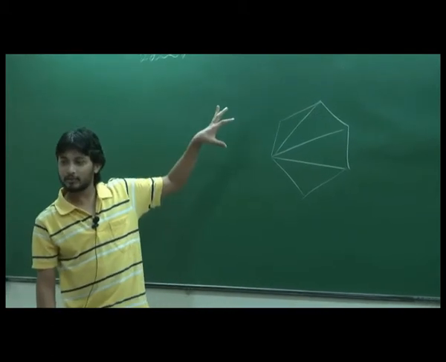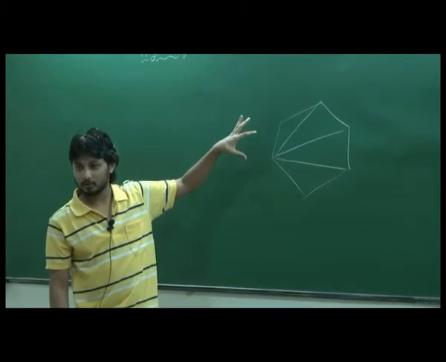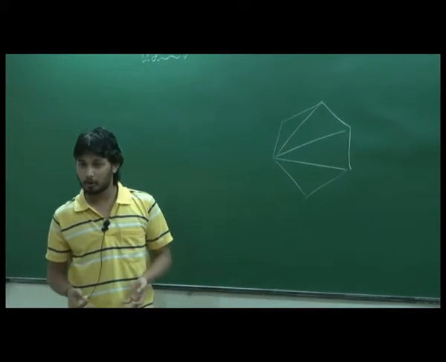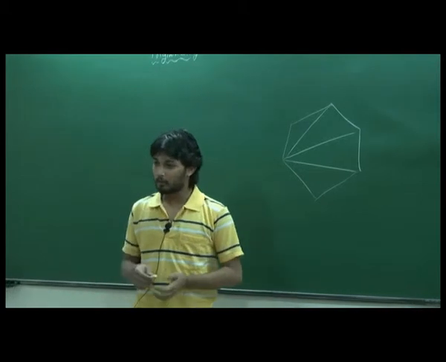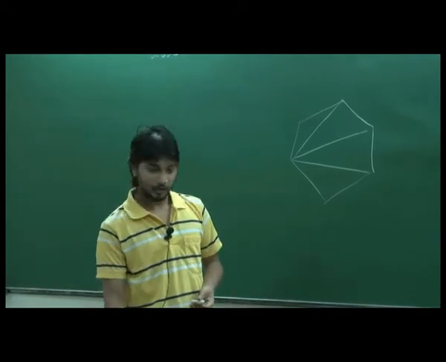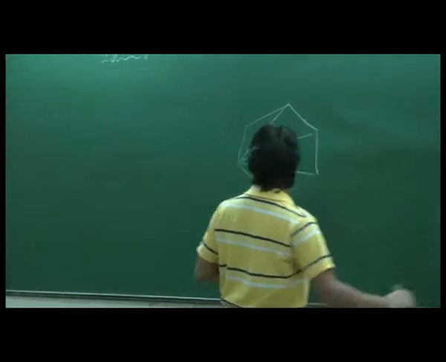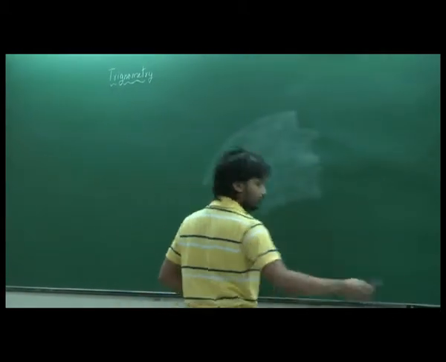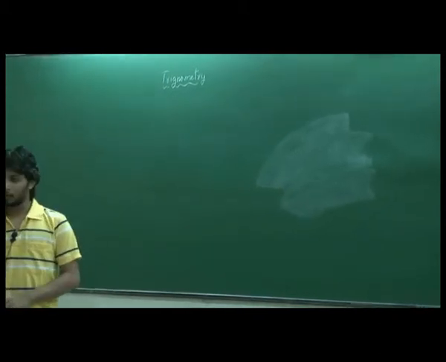So it's enough if you know the properties of triangles. Once we know the properties of a triangle, we will know the properties of any polygon. We can divide it into different numbers of triangles and get the properties, right? So the triangle is important, so let's study triangles. Let's write down all the properties that we know about triangles.